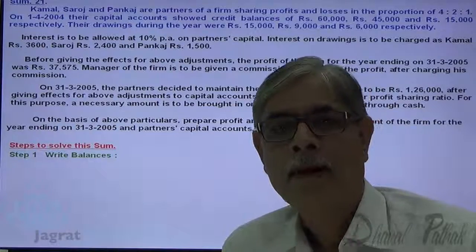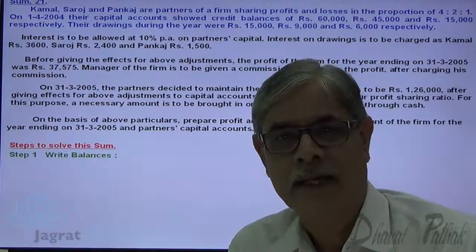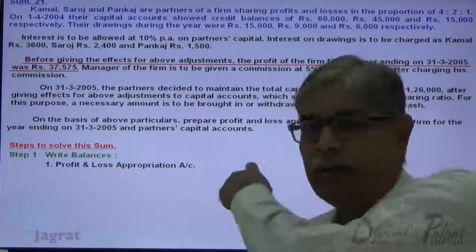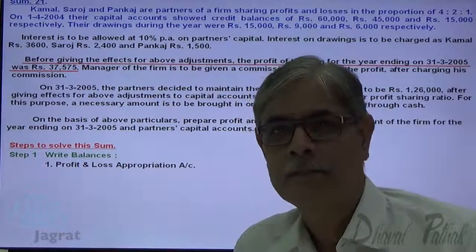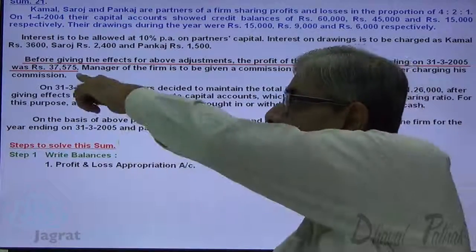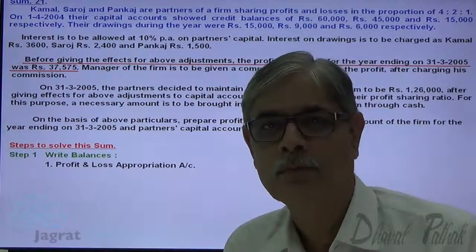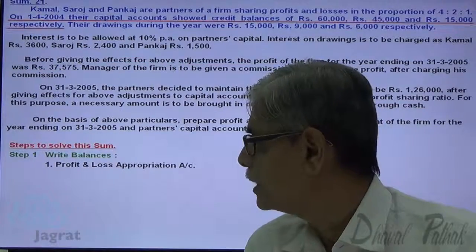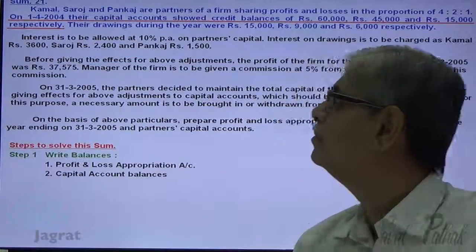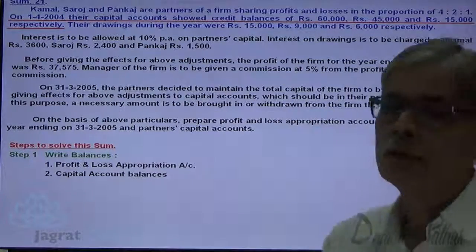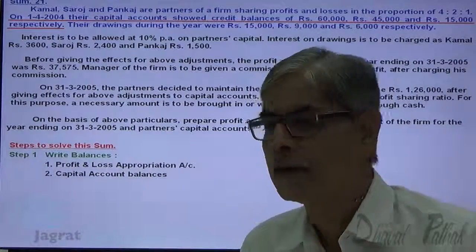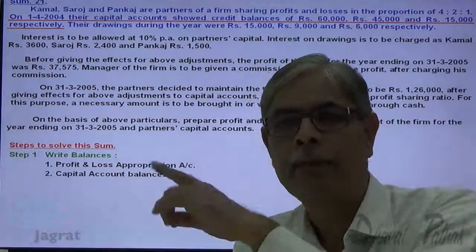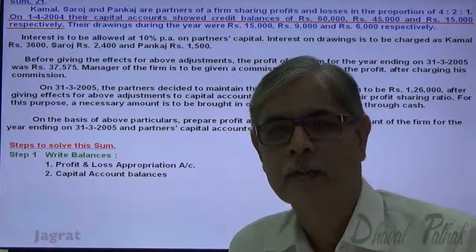So balance of profit and loss account is known as net profit. That is to be recorded in profit and loss appropriation account credit side, and that amount is 37,575. Then we have to write the capital balances. Capital balances are given to us 60,000, 45,000 and 15,000. They will be recorded in the credit side of capital account balance brought forward.